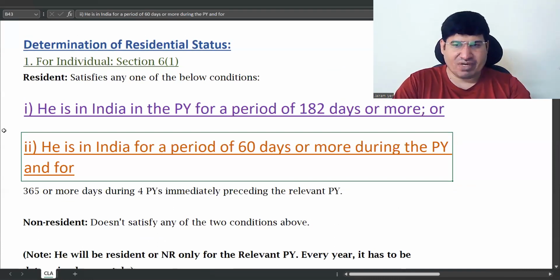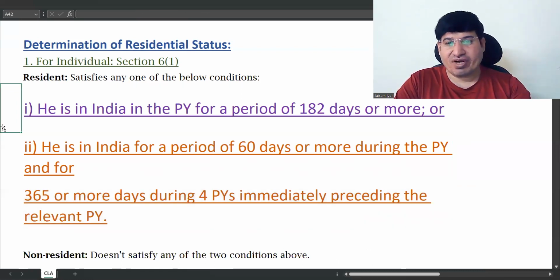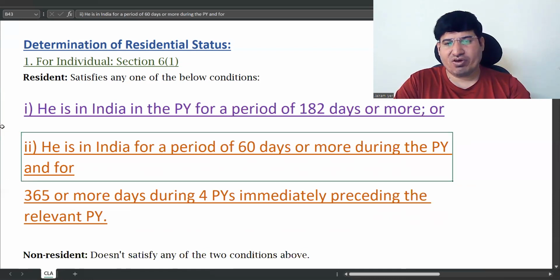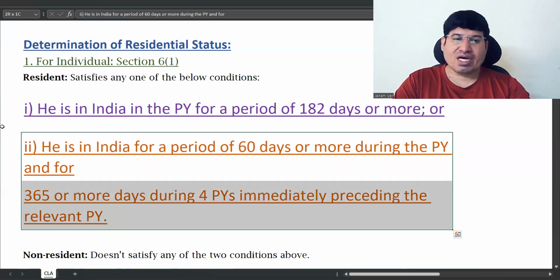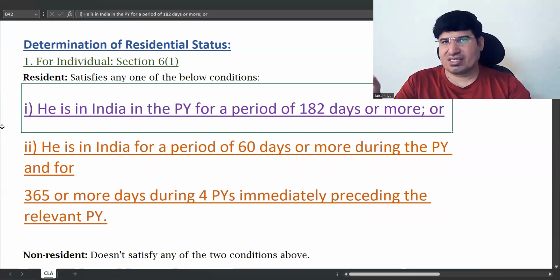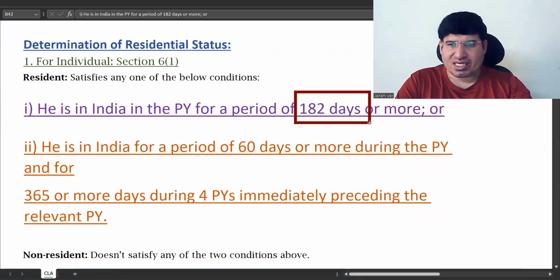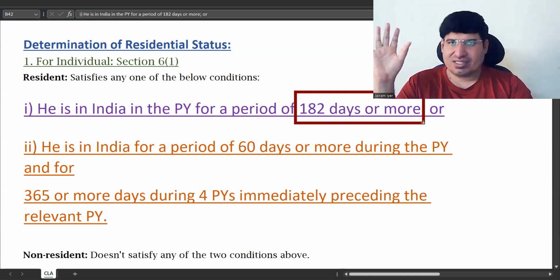Then we have some exceptions here. Remember that the exceptions never affect your point 1, always affect your point 2 only. In other words, whatever be his criteria, be he a foreign citizen or Indian citizen, take any criteria, if he has been in India for 182 days or more, you need not see any exception. If this condition is fulfilled, just close your eyes and you can say that he is a resident.